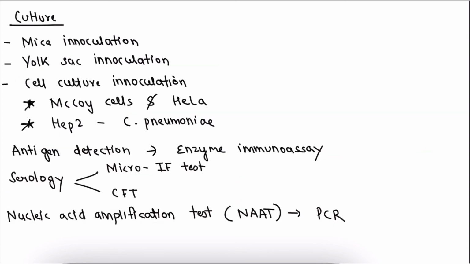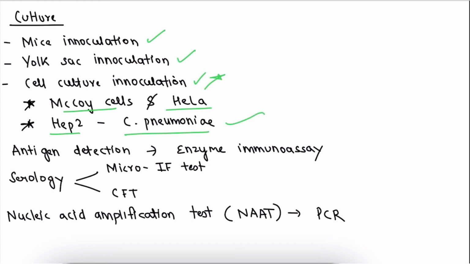Now coming to culture, as we know that we cannot culture on artificial media, but we can culture by mice inoculation, yolk sac inoculation and cell culture inoculation. The most important one is cell culture inoculation using McCoy cells and HeLa cells, and HEp-2 for Chlamydophila pneumoniae, also called TWAR, which causes community-acquired atypical pneumonia.